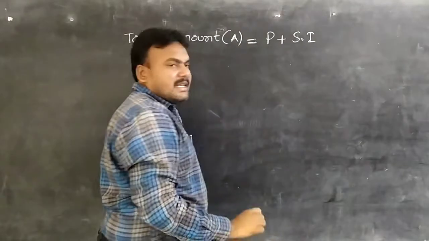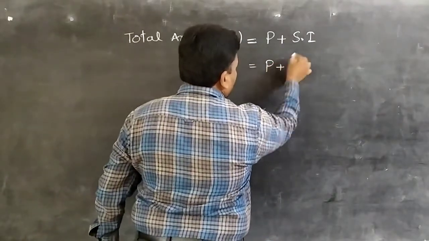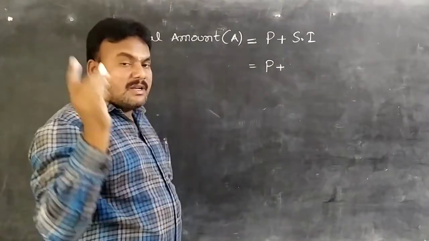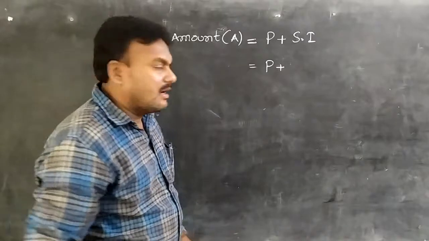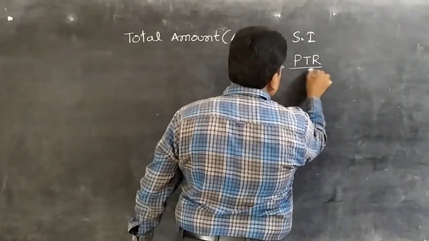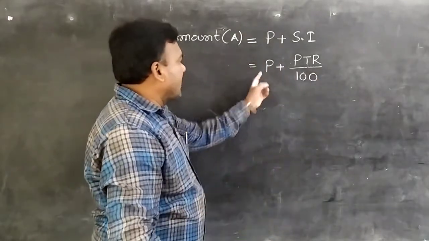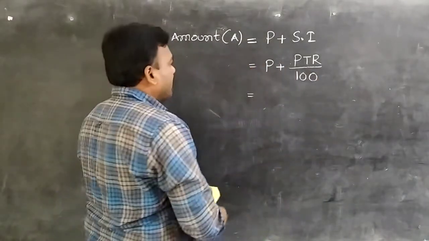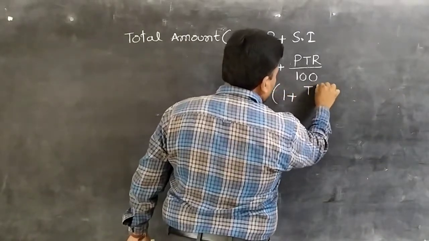Okay. P plus SI, which implies P plus, what about the SI formula? Once revise in your mind, students, that formula SI equal to PTR by 100. So that is PTR by 100. Observe in both terms, P as a common factor. When P as a common factor, then P of 1 plus TR by 100.